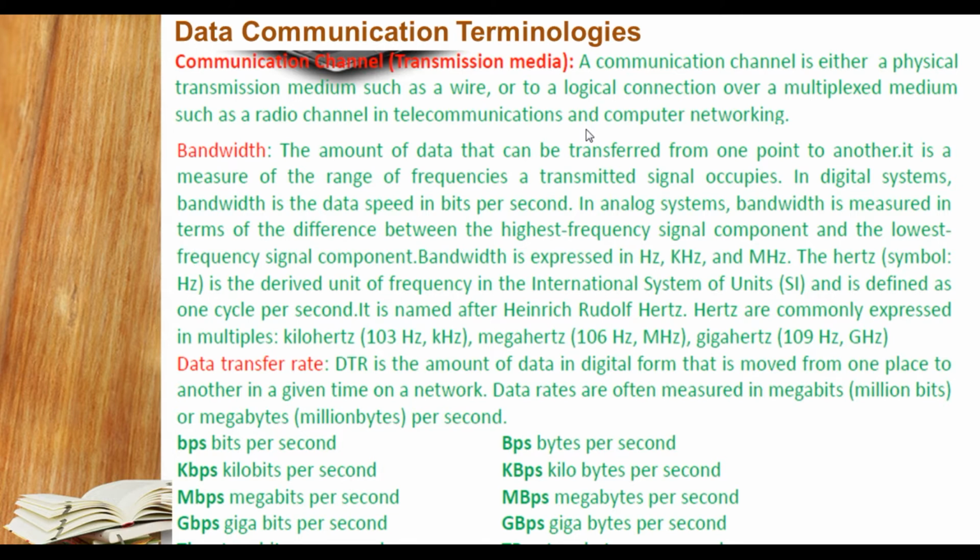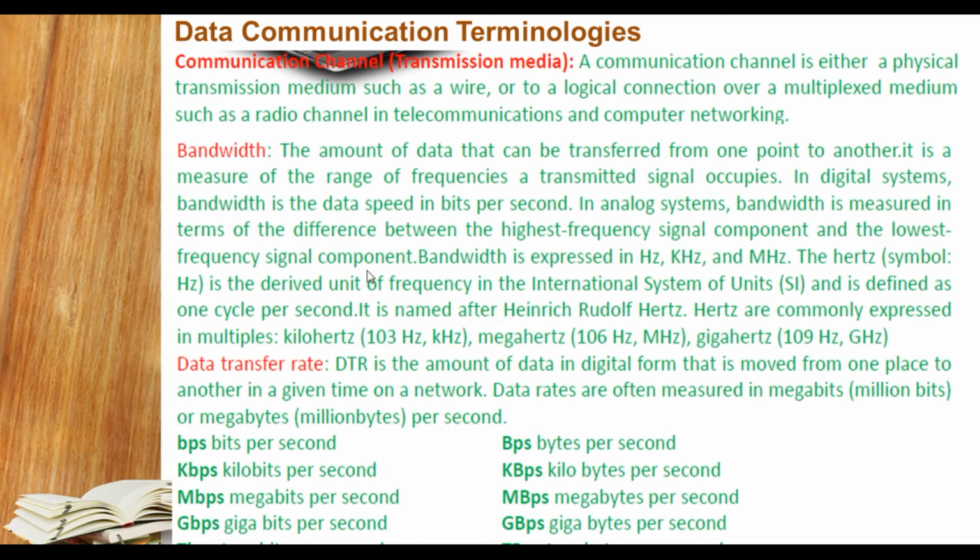So what is bandwidth, student? Within a particular time limit, the number of bits transmitted in 1 second from one end to another end, I mean sender to receiver or receiver to sender, is termed as bandwidth. It is in the form of frequency also, that is highest frequency and lowest frequency. That's why it is expressed in hertz, kilohertz, megahertz.